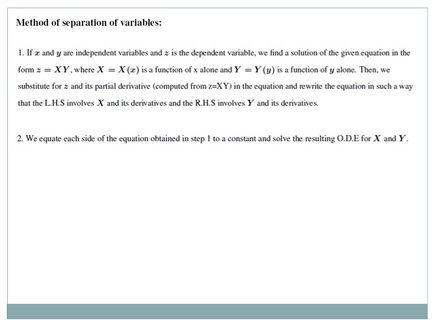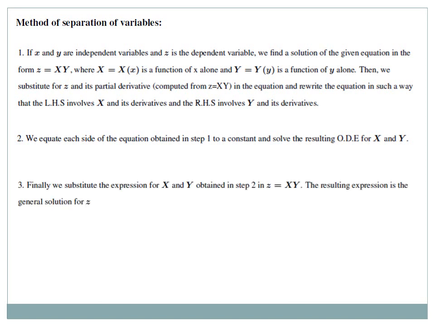See, what is the difference between partial and ordinary? Normal differentiation means we will be having z as a function of only one variable x. If I have a function of more than one variable, suppose z is equal to a function of x and y, then obviously we have to go for partial differentiation. If I have a function of a single variable, then we can go for normal differentiation. Since here we are separating the variables x and y, my LHS will have only x, so I can go for normal differentiation, and my RHS will have only y, so again I can go for normal differentiation with respect to y.